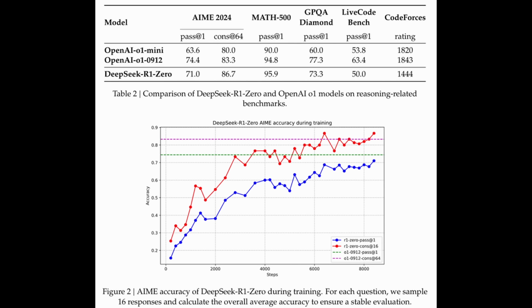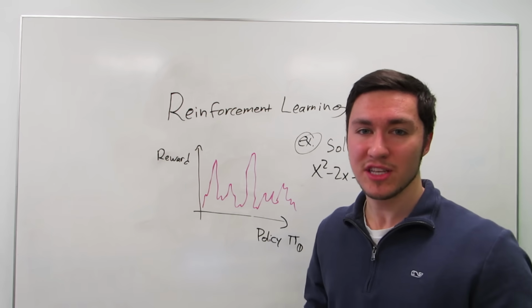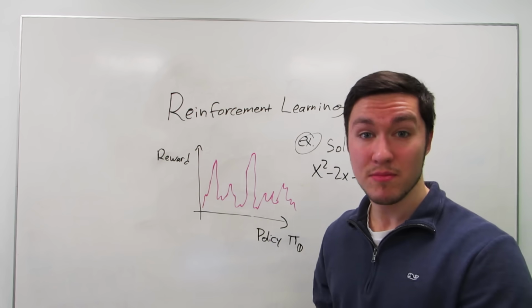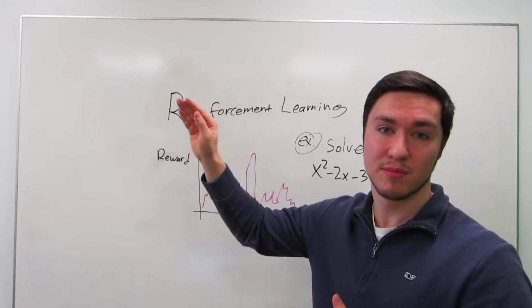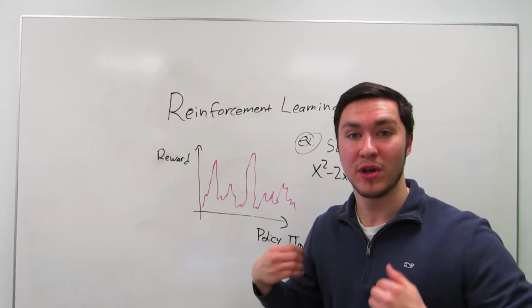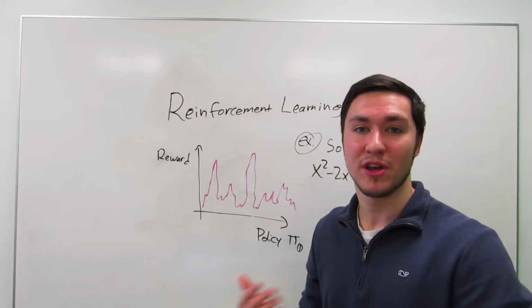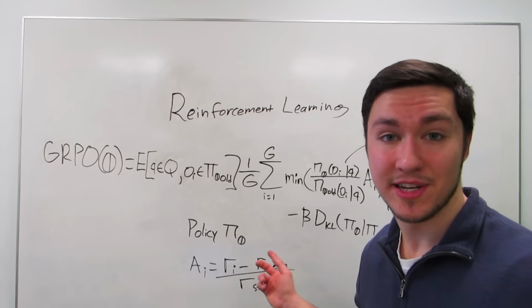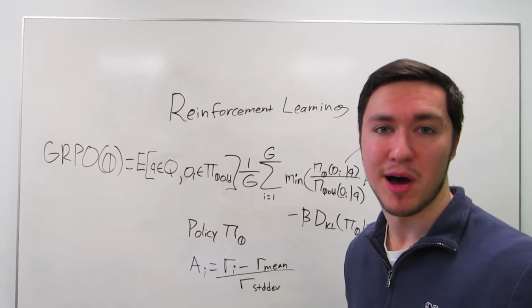And you can see how the model uses chain of thought reasoning in order to improve its responses over time and self-reflect. In reinforcement learning, we can't exactly tell the model how to change its policy. So that's why we use chain of thought reasoning to force the model to self-reflect and evaluate to change its behavior to get closer to a maximum reward. That way we can kind of give the model the right incentives using prompts, and the model can reevaluate how it answers questions, and it can do so with an increasing accuracy. And this equation is the key behind how DeepSeek uses reinforcement learning in order to optimize its policy.